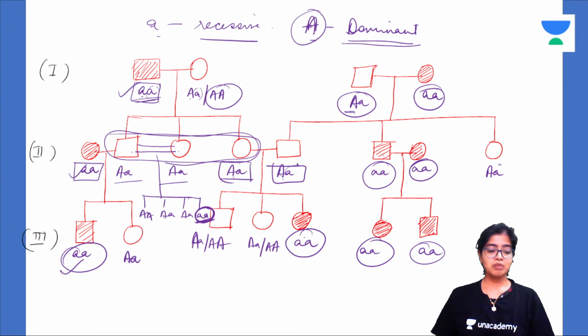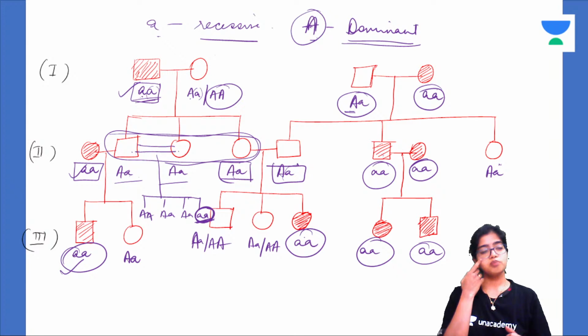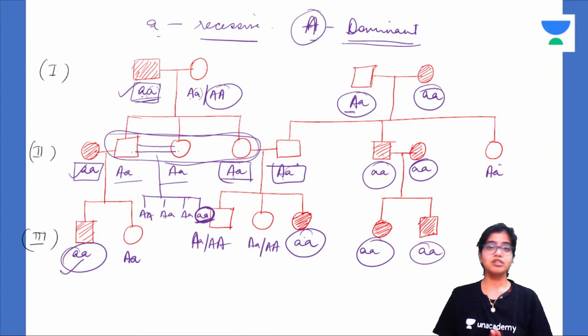Okay, so please be thorough with the pedigree analysis. It is very, very important. And you as a doctor, as a clinician, should be expected to have this at your fingertips. It is very easy, very interesting. So you guys should practice it as much as you can, with different MCQs. Also for the PG entrance examination, you should be very quick with this.